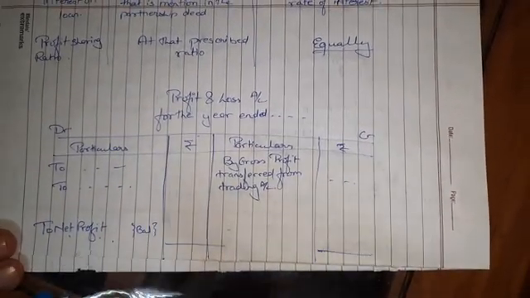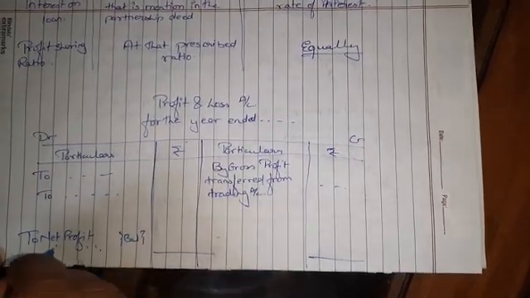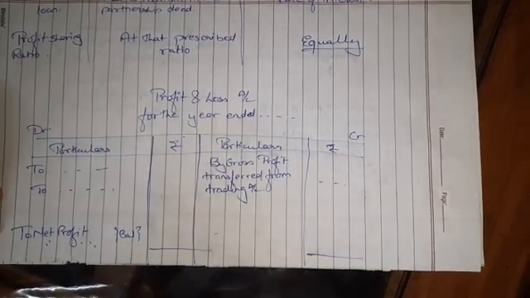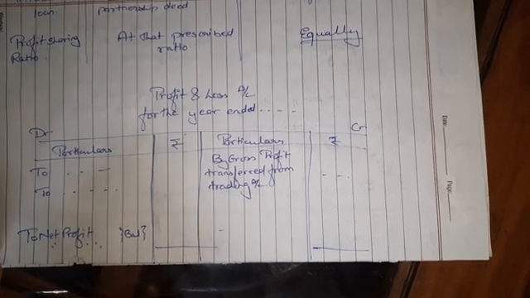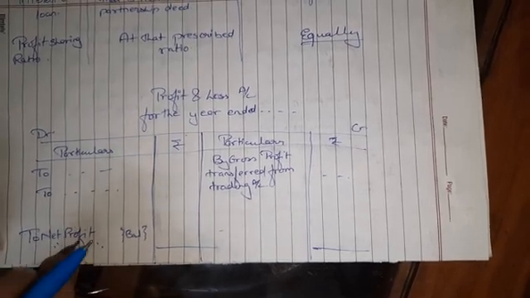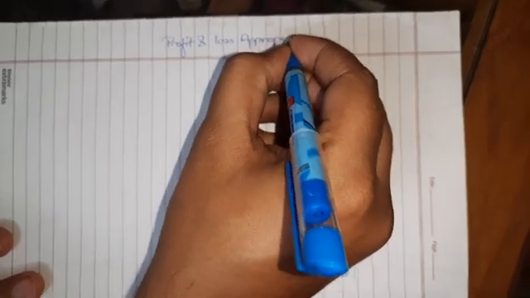But when we are learning partnership, this net profit will be transferred to the profit and loss appropriation account. The profit and loss appropriation account shows the distribution of the profit among the partners. This is a new topic which we are going to learn. Today I am going to tell you how to create this account, and in the next video we will start doing the questions.